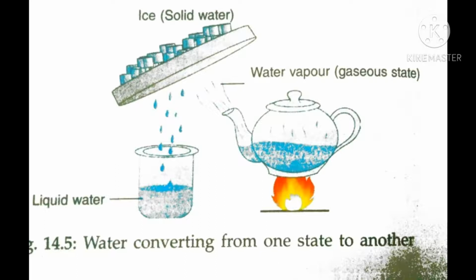Next, we'll see change of state. We can obtain the three states of water by changing the temperature, that means by heating or cooling.